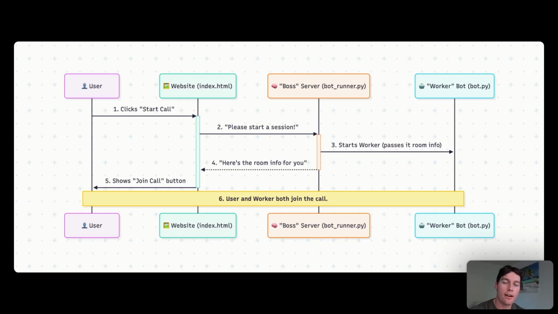Now that you've seen our AI wholesaling assistant in action, I want to explain how all the pieces fit together. You might think this is super complex, but it's really just 3 files and 1 user, all following a very logical path. This diagram shows the entire bot runner pattern from start to finish, so let's go through it.